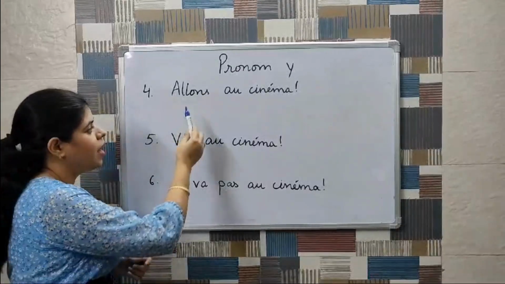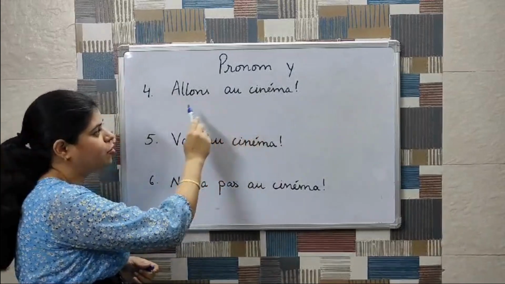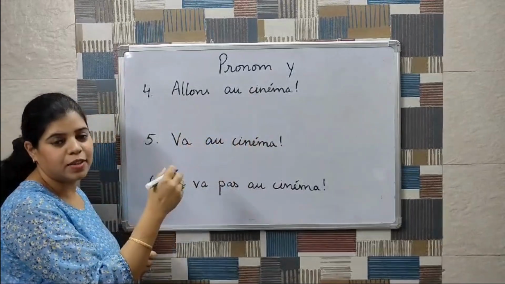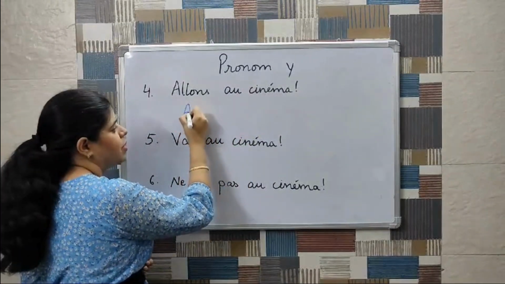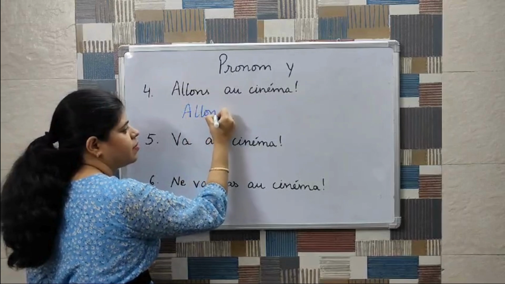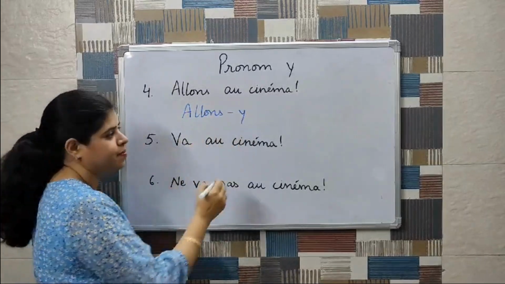Next one, allons au cinéma. Now this is an imperative sentence and for an imperative sentence we write the pronom Y after putting a hyphen. So it will be written as allons-y. So we'll be placing it after the verb like this.